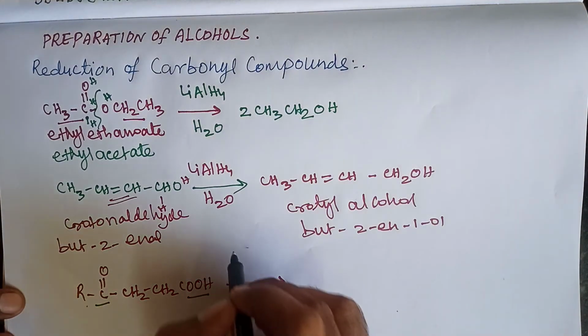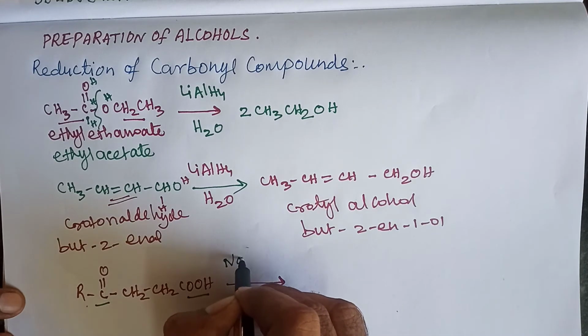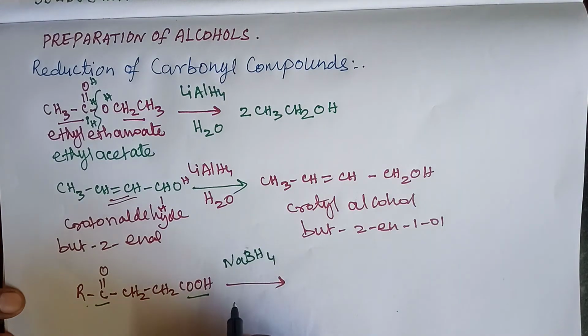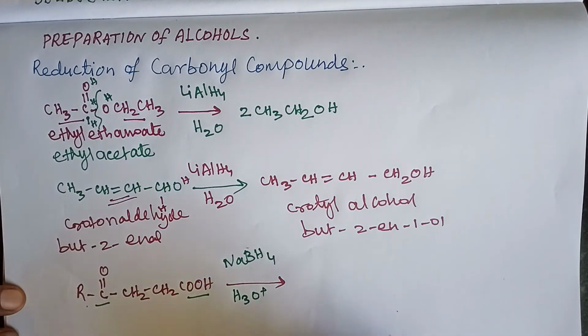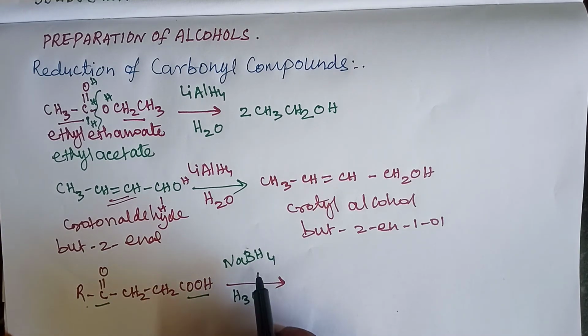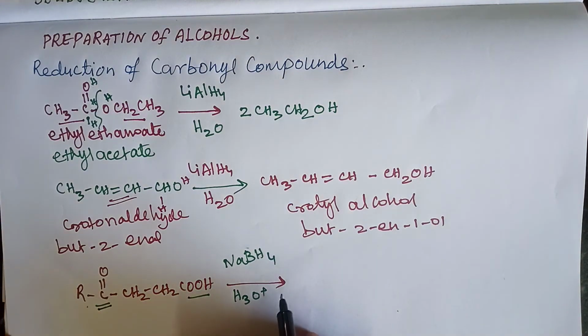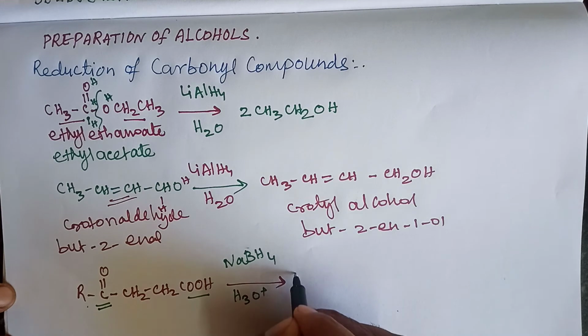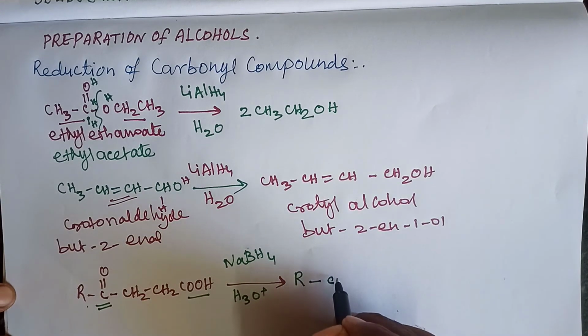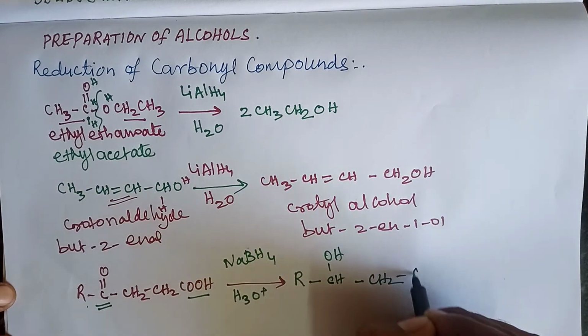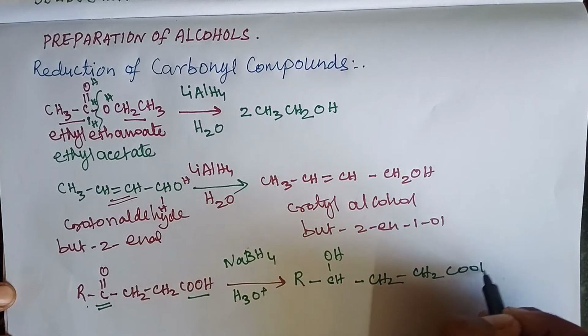If you use NaBH4, sodium borohydride, followed by hydrolysis, this sodium borohydride reduces the active carbonyl group only. It gives R, CHOH, CH2, CH2, COOH.